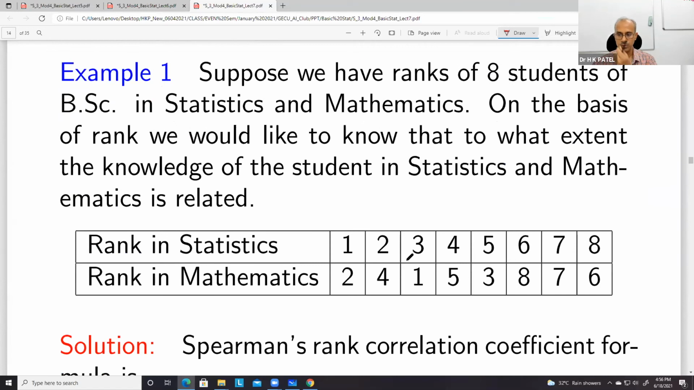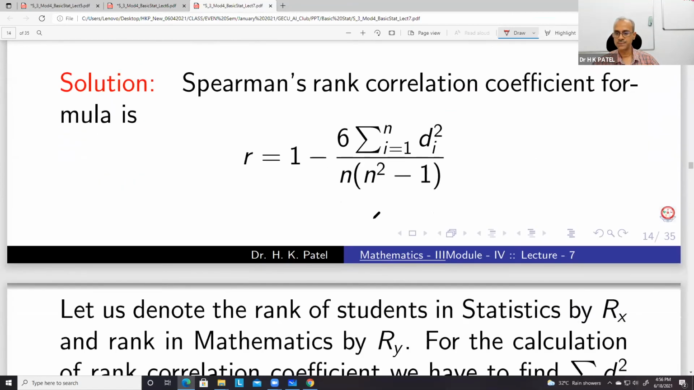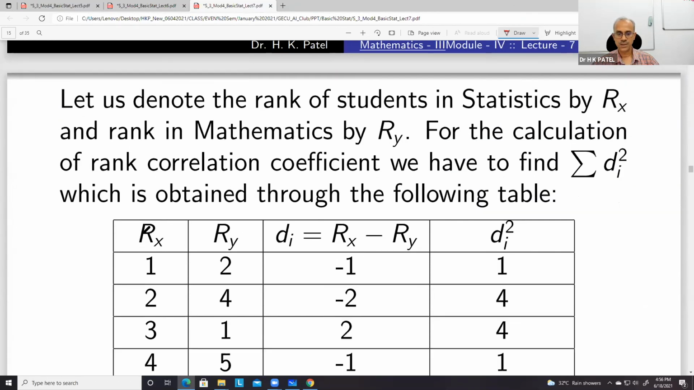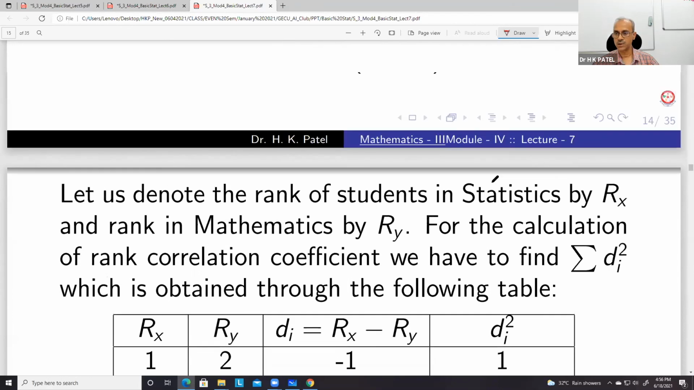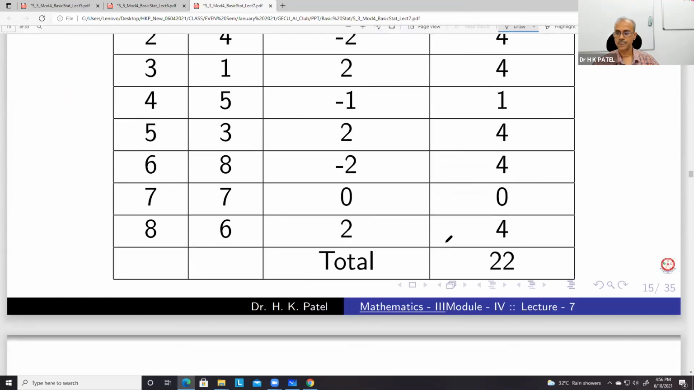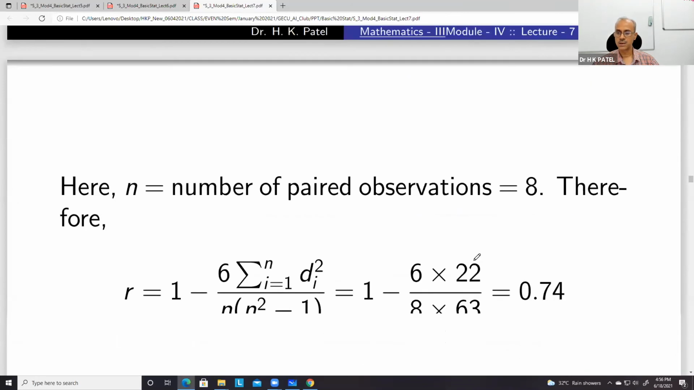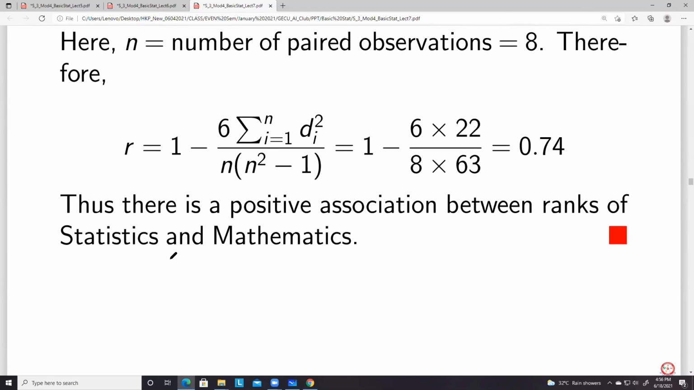So this problem we have seen, these ranks are there. We just calculate DI. So these are ranks of X and Y, then DI and DI square, because we require DI square, summation DI square. So total, then we can find the 5-7 नंबर का तो ये भी एग्जाम में आ ही जाएगा सर, अच्छे नंबर हैं, सिंपल फार्मूला लगाओ छुट्टी। So there is a positive association between ranks of statistics and mathematics.